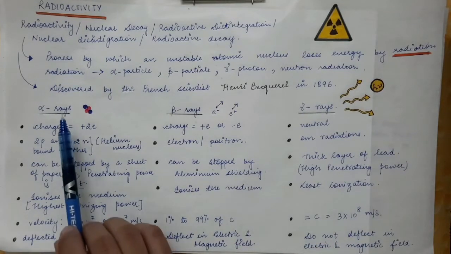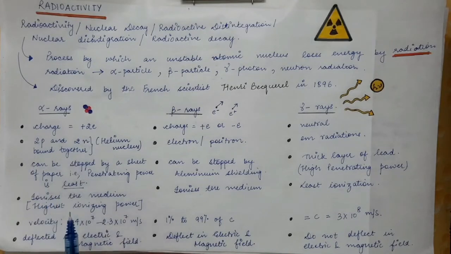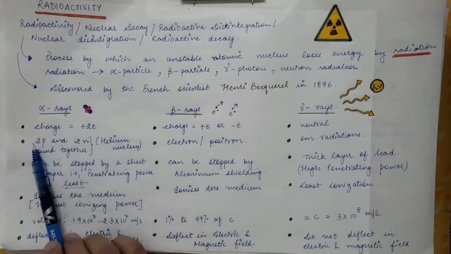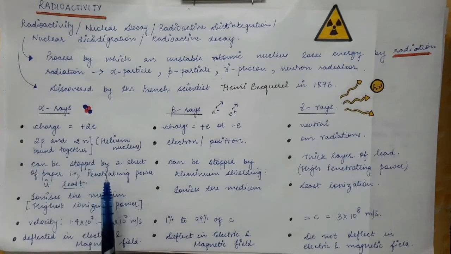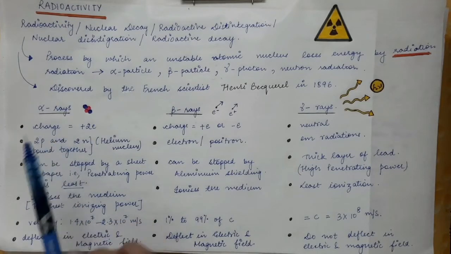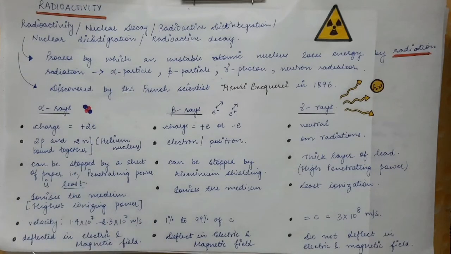Now keep in mind the alpha particles. Let's say a parent nucleus emits alpha particles. All those alpha particles emitted by a single nucleus will have the same velocity. But if you change the nucleus, say first you were taking oxygen, now you are taking a nitrogen nucleus, and it emits alpha particles, the velocity of the alpha particle will also change. So the velocity is constant for a particular nucleus.